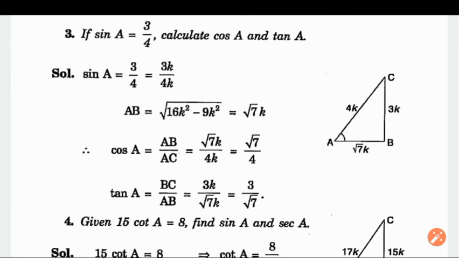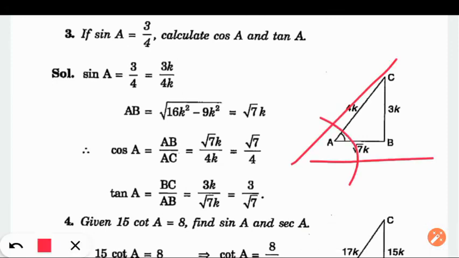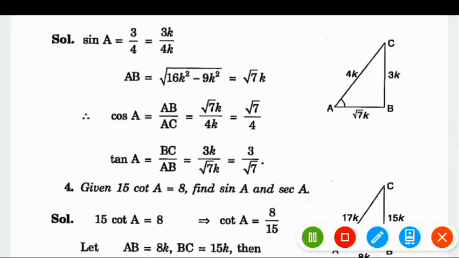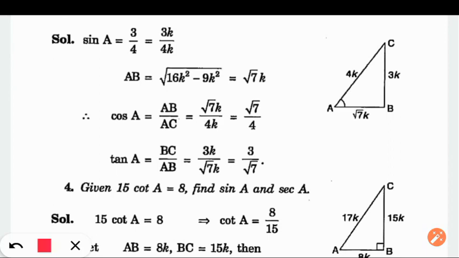That is what I was saying. So cos of angle A, cos of this angle, is base by hypotenuse, AB by AC, k cancels out, we got root 7/4. Similarly tan A is perpendicular by base, 3k by root 7k, k cancels out, 3 by root 7. And if you need to find any trigonometrical ratio, if I ask you what is sec A, you can find. What is cosec A, you can find.